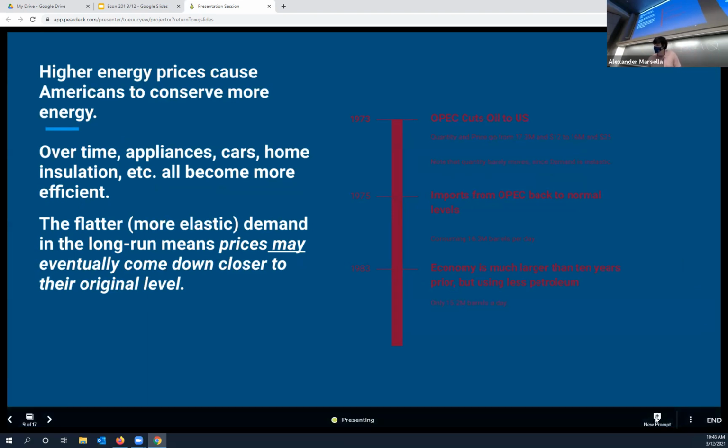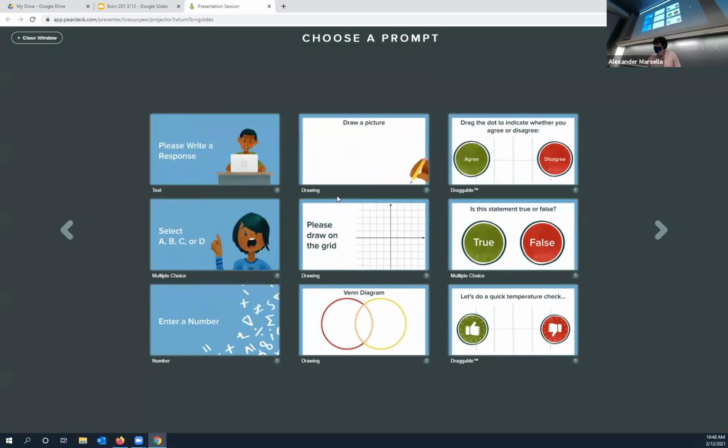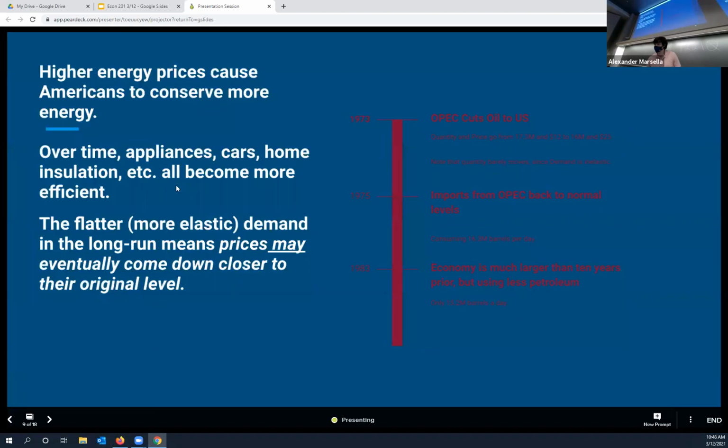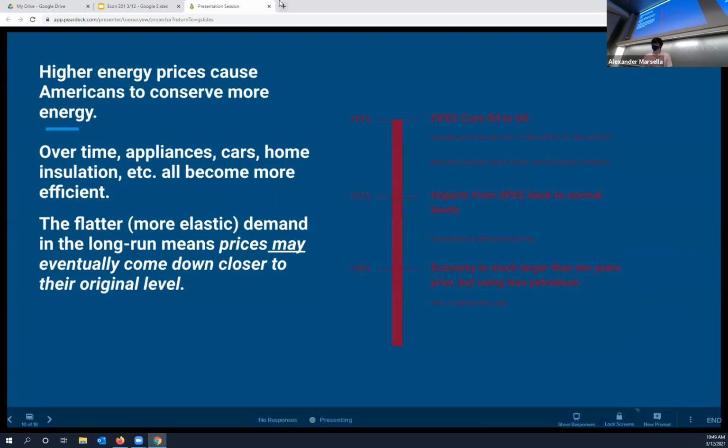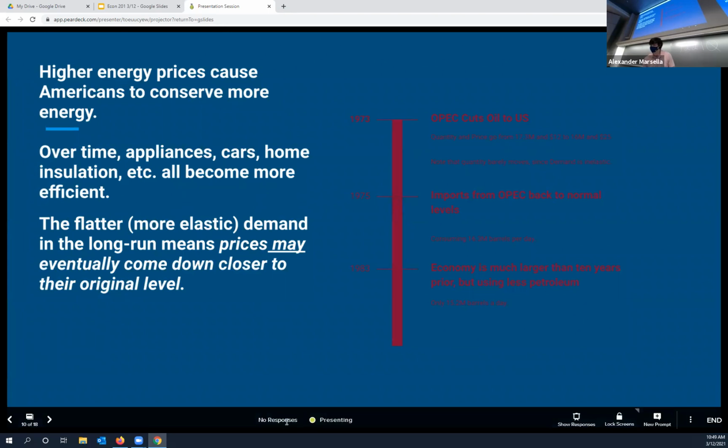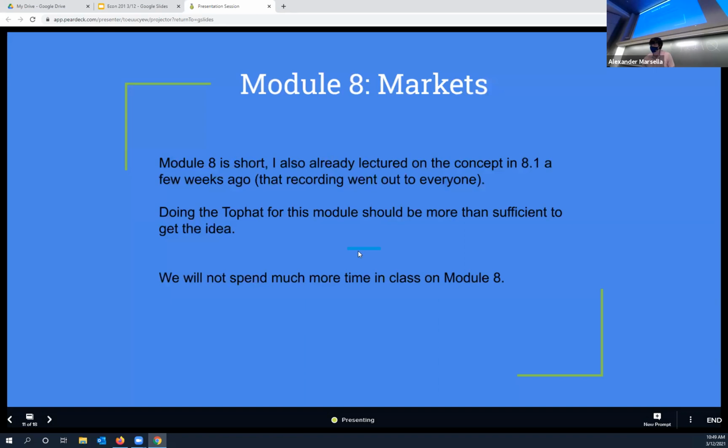Maybe if anybody has any questions and you don't want to raise your hand, you can type something in or not. Nothing? All right. I guess there's no questions. Okay, cool.